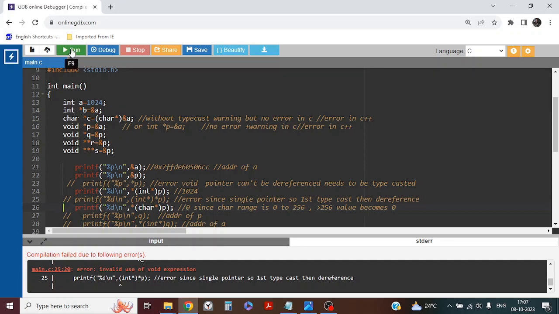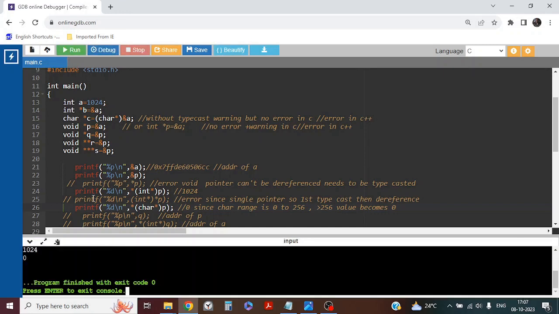Let us see what's the expected output. So the output is 0, right? It is okay. Next, move to 27. Here I am printing q. What is q? q is a double pointer. So it will print what q is holding, the address of p. Let's see. The address is printed, correct?